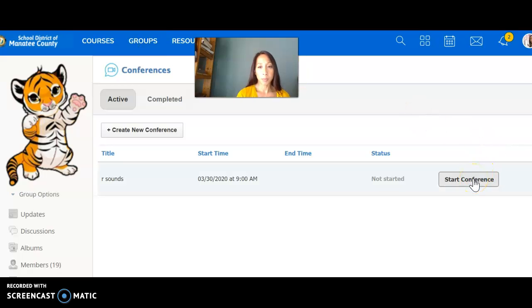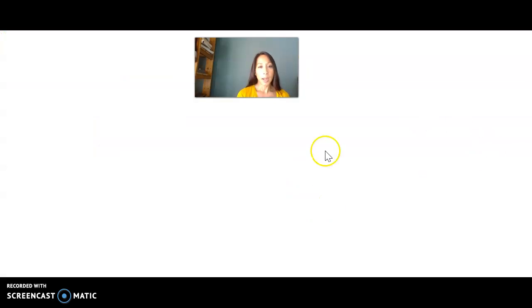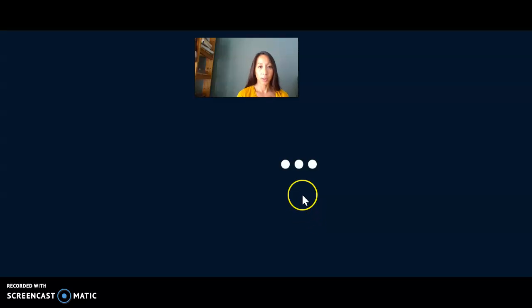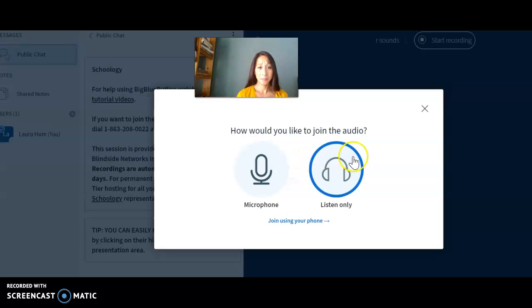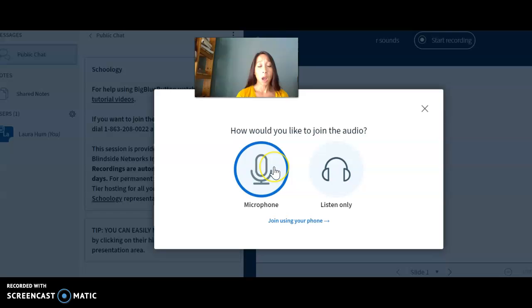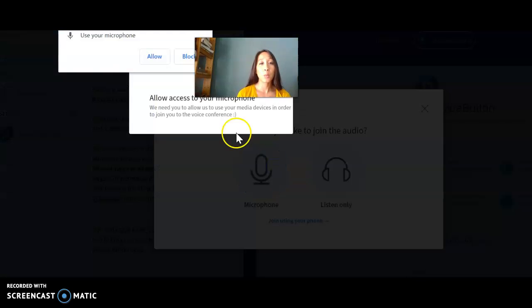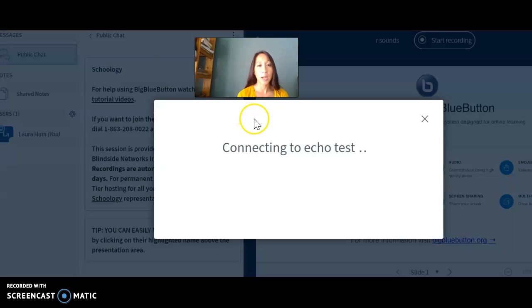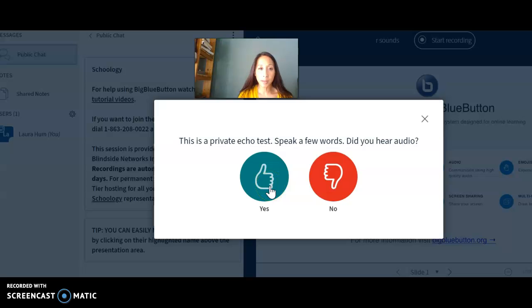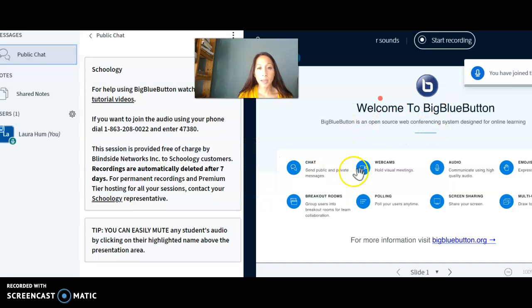And then you're going to join by clicking on conference. And then it's going to prompt you and tell you to listen or have your microphone on. Obviously, you're going to have your microphone on because I'm going to need to hear you when you speak. So you're going to allow your computer to have access to it, and then it's going to have an echo test. Then you're going to do a thumbs up or yes, and then in here you'll be in the conference with me.